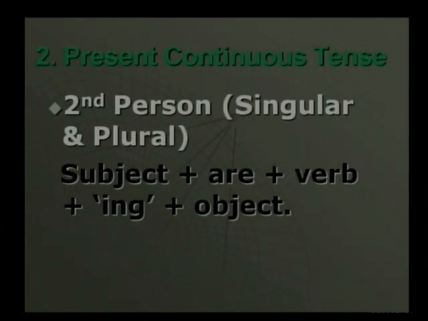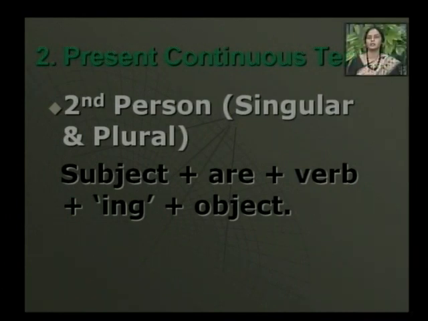Then the second person singular and plural both, the structure is the same because the subject in the second person singular and plural is the same and the subject is you. The structure is subject plus are plus verb, add ing to the verb form and then object. If I give you the example, then you are playing Kho-Kho.